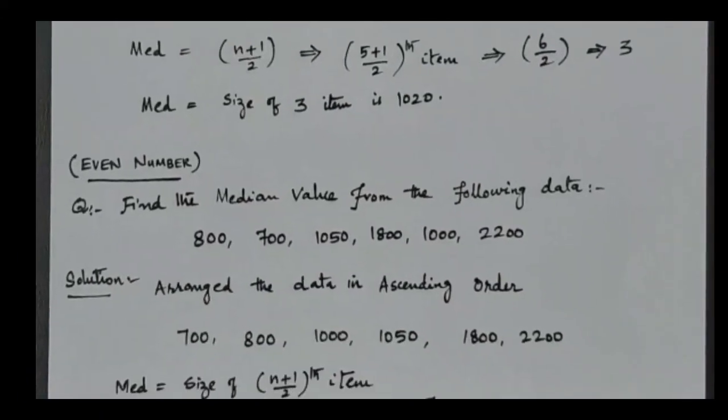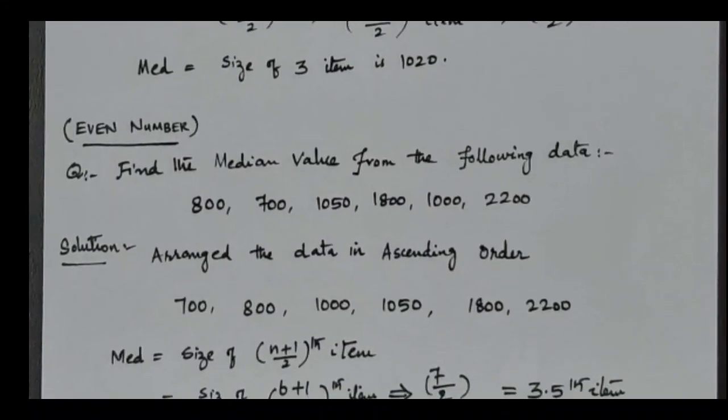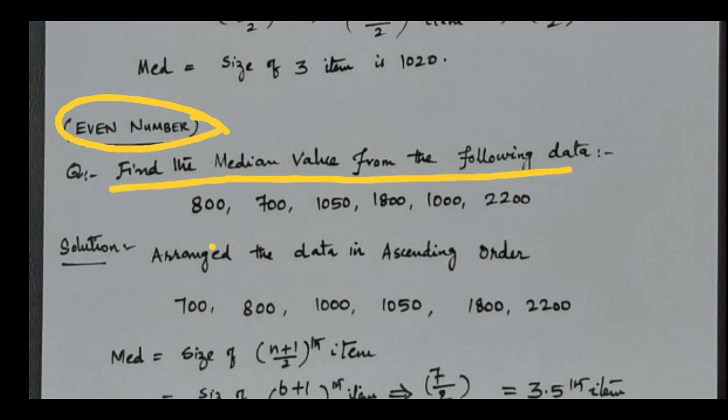What about the even numbers? This is the even numbers case, also given here. Even numbers are the same thing, with small changes. When you calculate the median for even numbers, find the median value from the following data. Count the numbers given: 1 2 3 4 5 6.